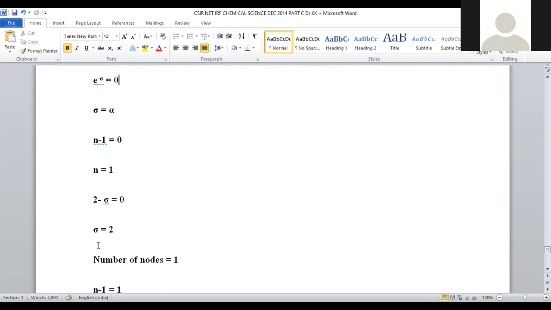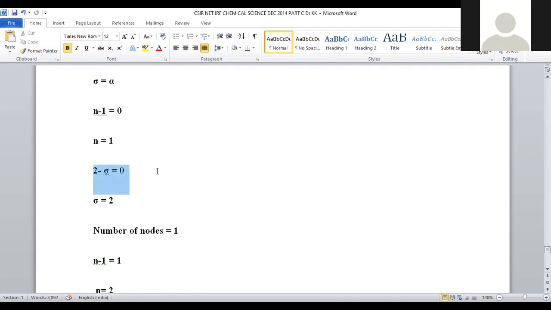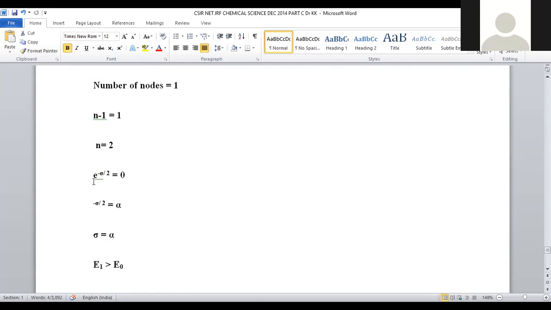2 minus sigma is equal to 0. Now the sigma value will become 2. Then in this case, the number of nodes will be n minus 1, so one node will appear here. N minus 1 is equal to 1, so n is equal to 2, because when the minus 1 comes to this side it becomes 2, right? That is the case for 2 minus sigma is equal to 0.